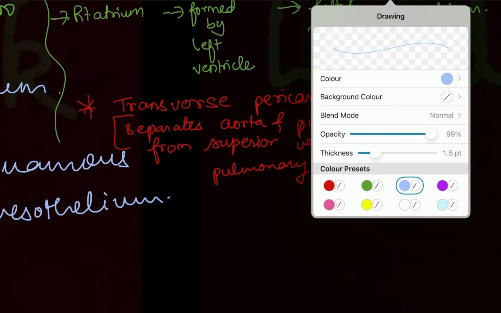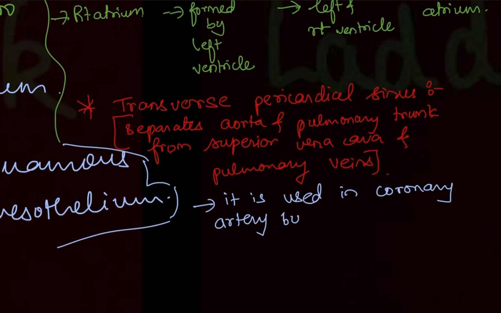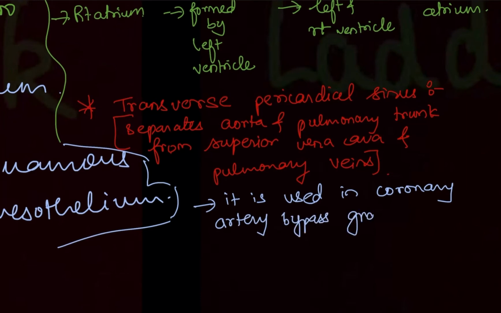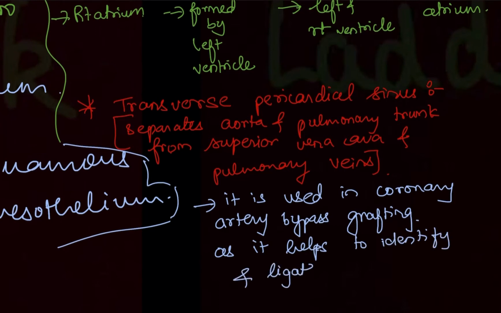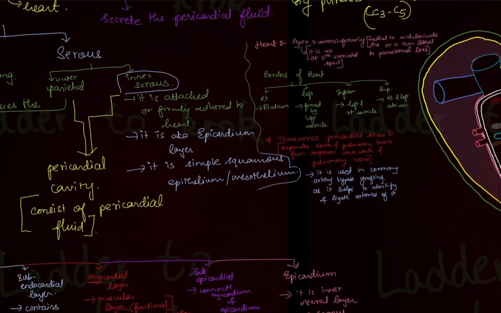Now what I mentioned here is, write down, it is used in coronary artery bypass graft surgery. Why? Because it will help you locate or identify these vessels and ligate the arteries. This is used in coronary artery bypass grafting as it helps to identify and ligate arteries of the heart. So I hope you understood the importance of this transverse pericardial sinus.